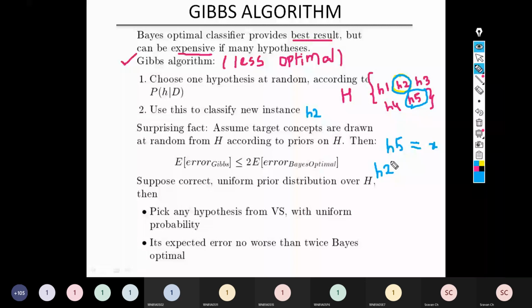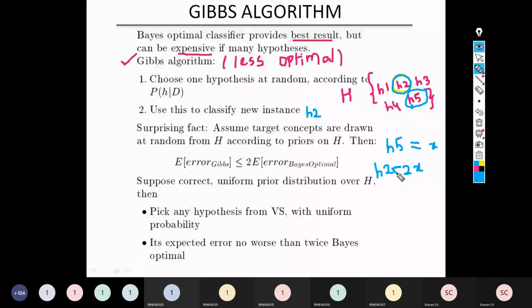Means the best hypothesis, whichever it is, if its errors are X, and H5 is best, then if you pick H1 or H2 or H3 or H4, any other hypothesis, still the number of errors will not go beyond 2X, right?